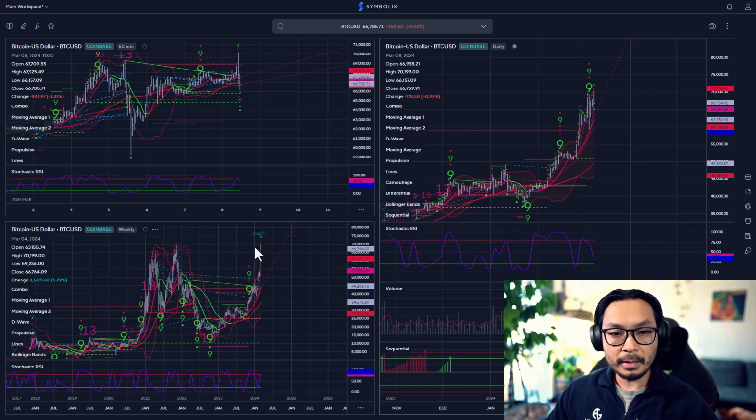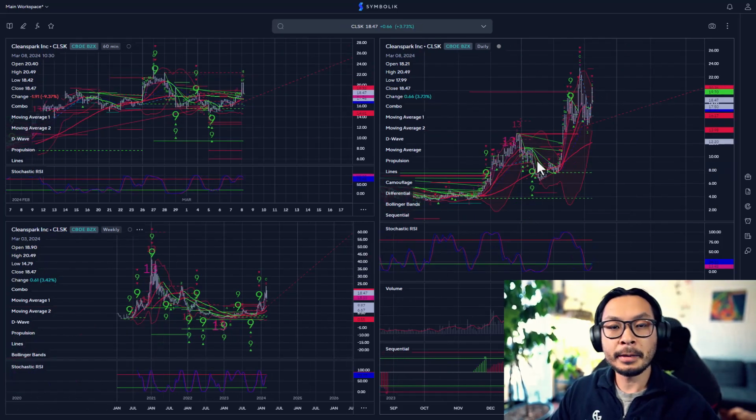$75,000 is our major target up, and we've gone parabolic, but that doesn't necessarily mean it's bearish at all. So from the technicals of Bitcoin, things look neutral. Not bullish or bearish at all. So the first trade I put on for today was an options trade for CleanSpark.